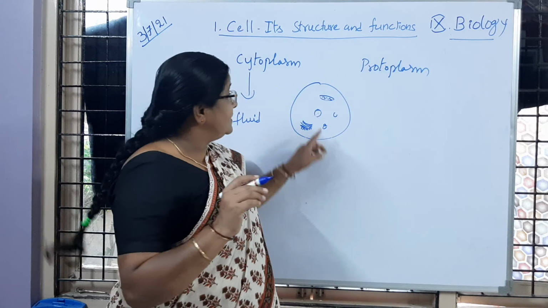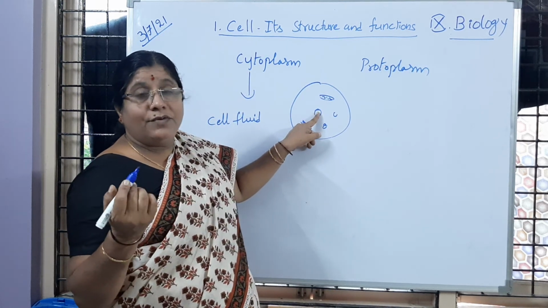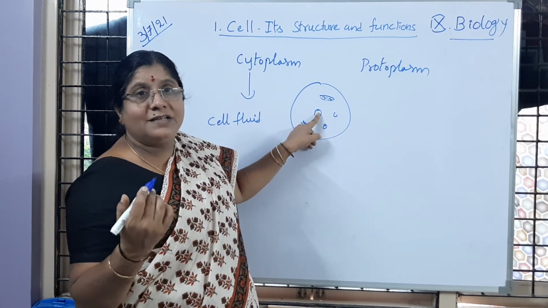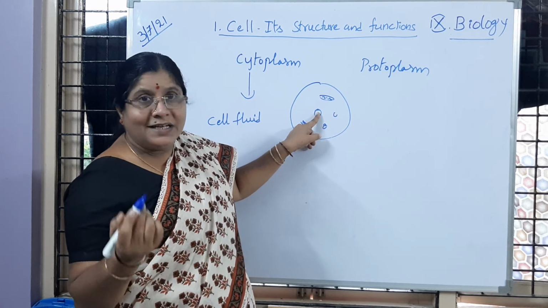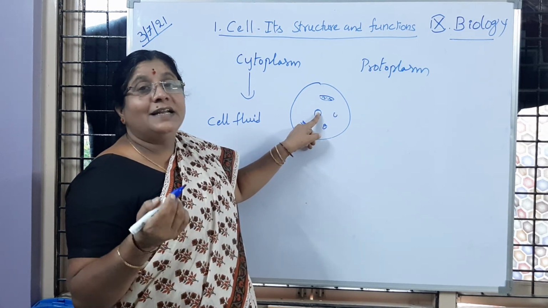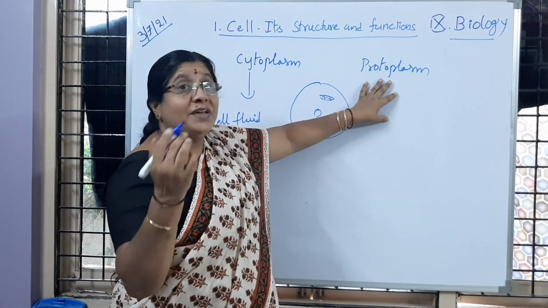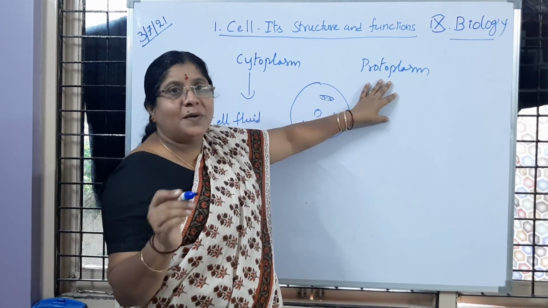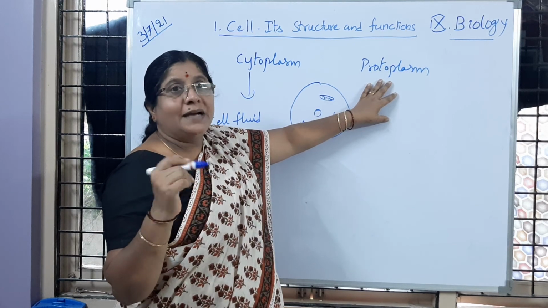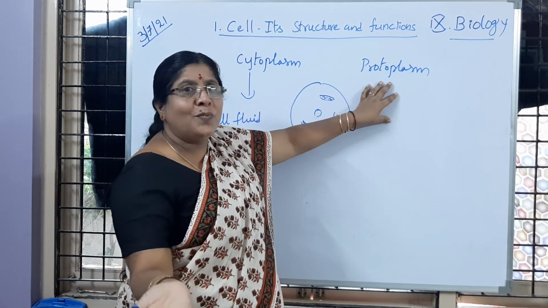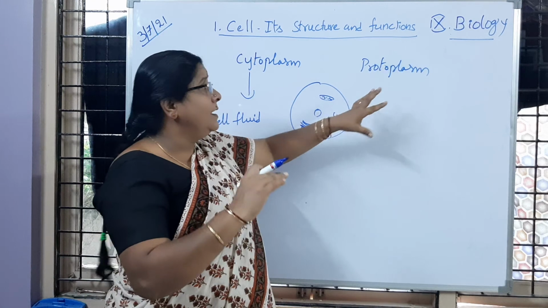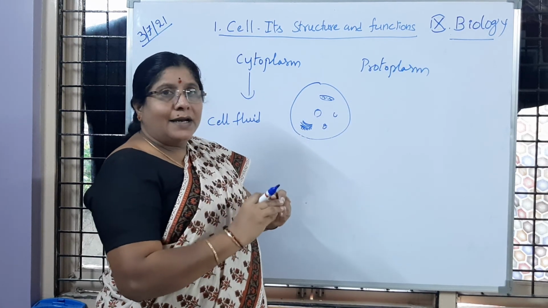Inside the nucleus also, you learned some kind of fluid content is present. What is the name for that? You learned yesterday, children. That is nucleoplasm. That's why for amoeba, if you remember, we used to write protoplasm. Bacteria also, protoplasm, with few cell organelles.